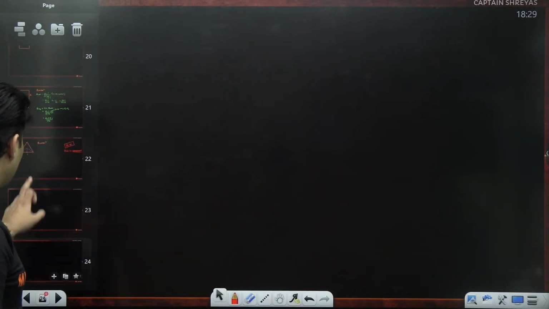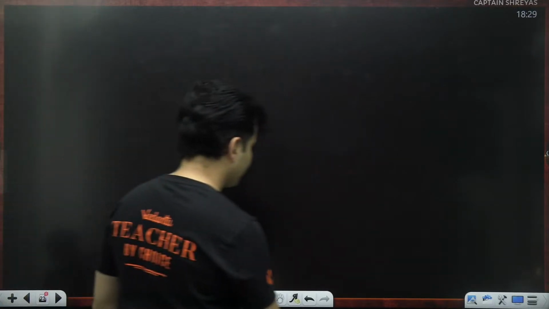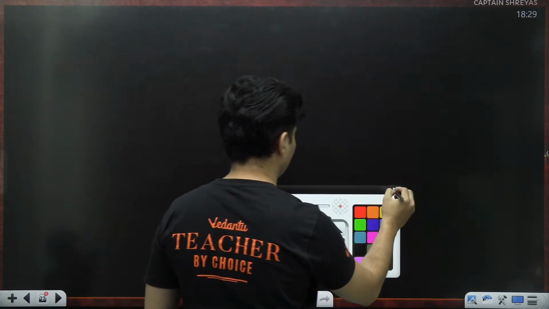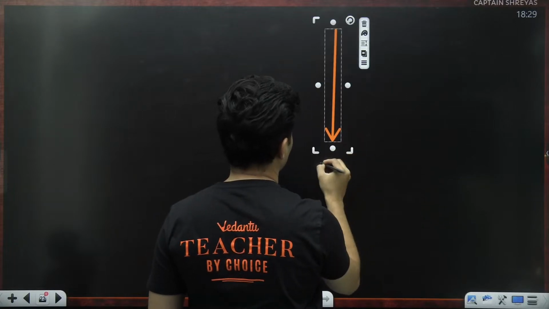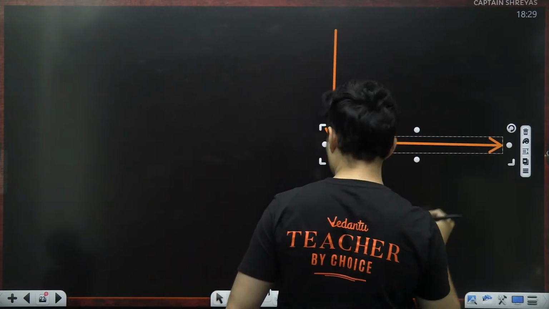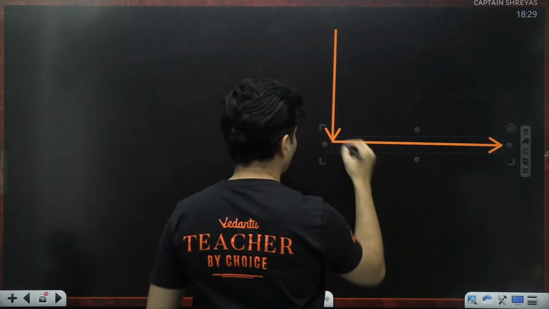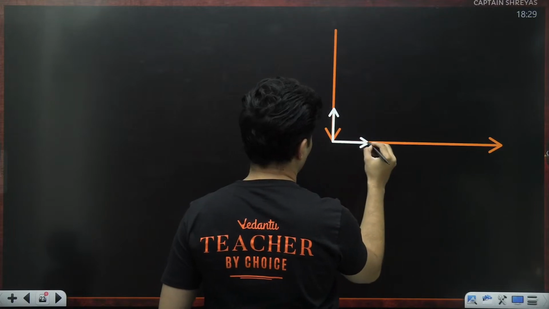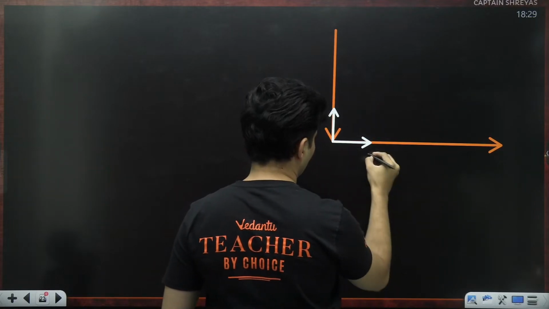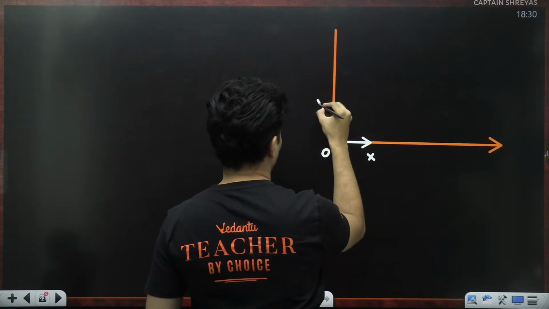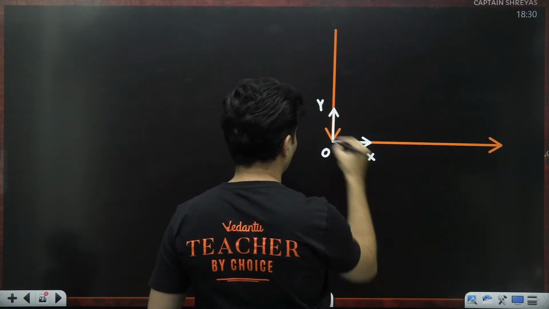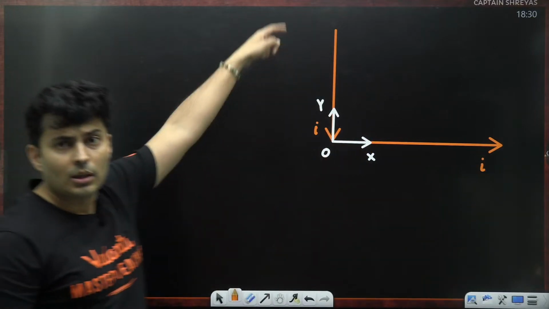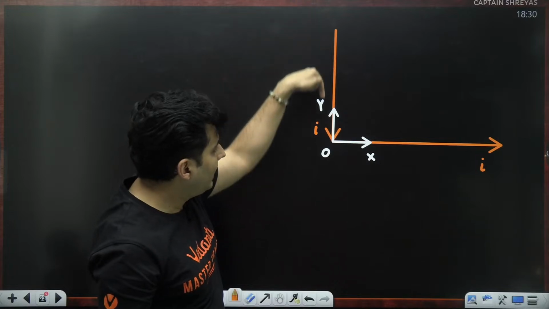Right. Let's go to the next question coming up on your screen. There is a wire which carries current in the negative y direction till the origin.